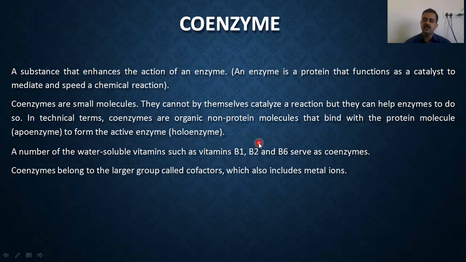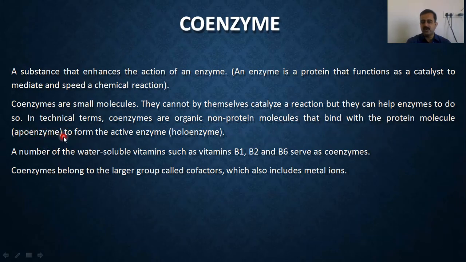Means ultimately the coenzymes act as modulators in order to stimulate a reaction and enhance that particular kind of reaction. So what are these coenzymes? These are organic non-protein molecules that bind to the protein and enhance its activity. Correct? So once a coenzyme binds to the enzyme, it is called an apoenzyme.